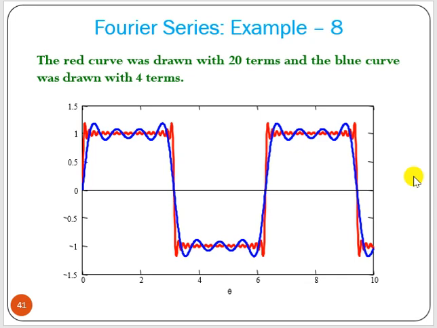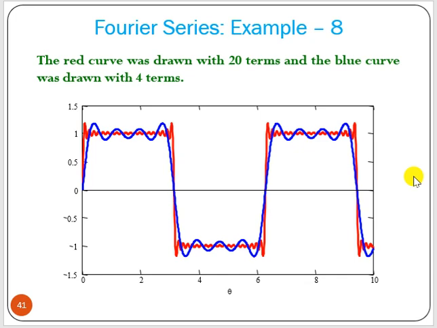If the given function is odd, then a0 and an are 0; we will have only the sine term, so you only have to find bn. If we have half wave symmetry, then a0 will be 0 always, and we will have an and bn only for odd harmonics.